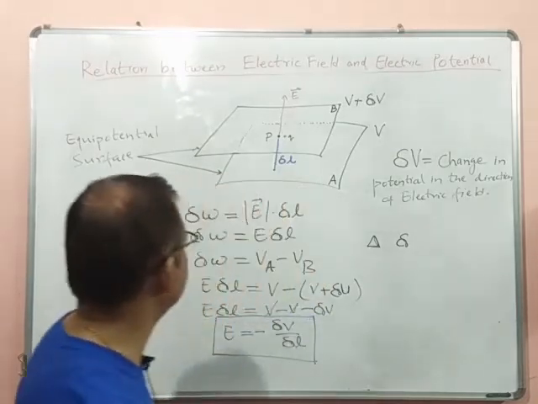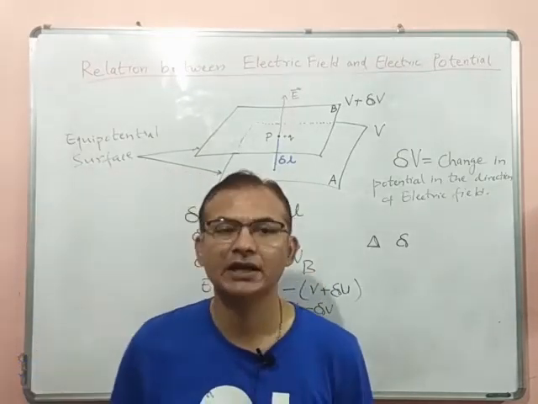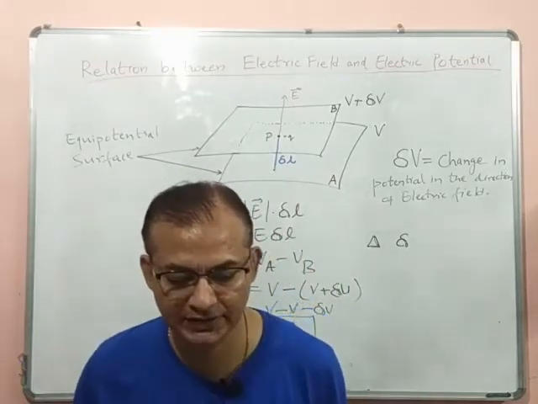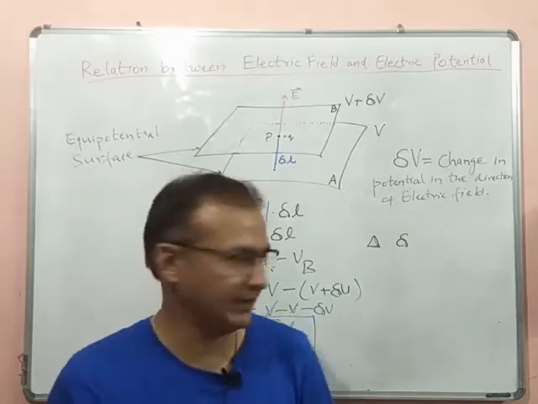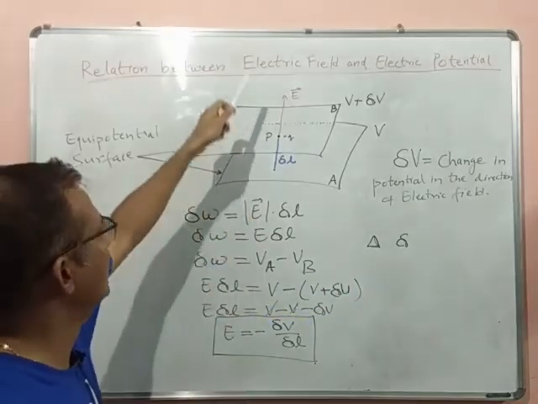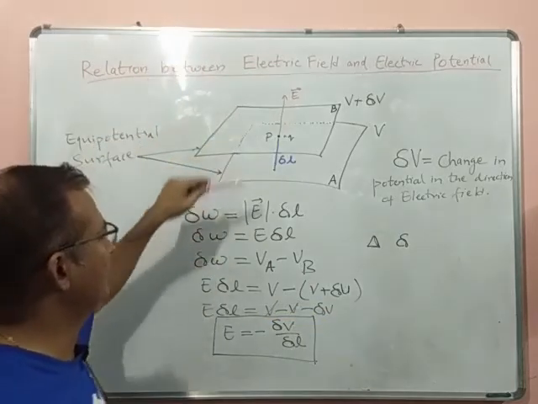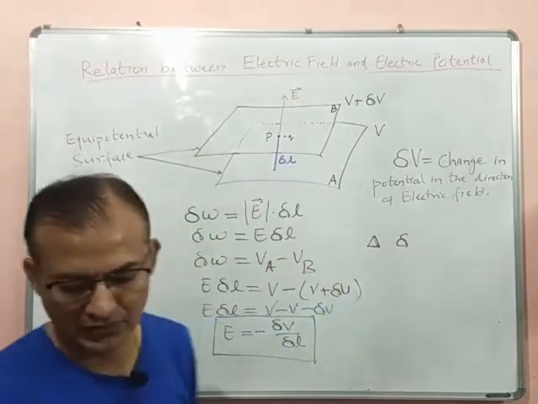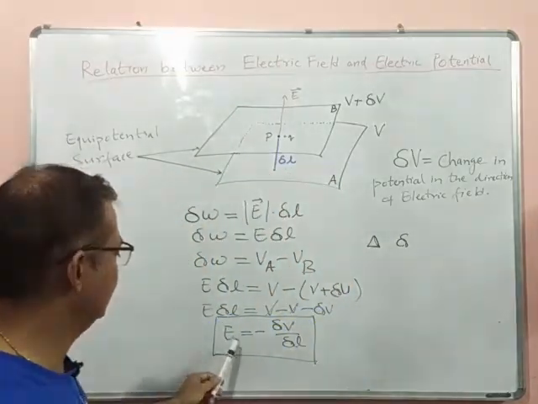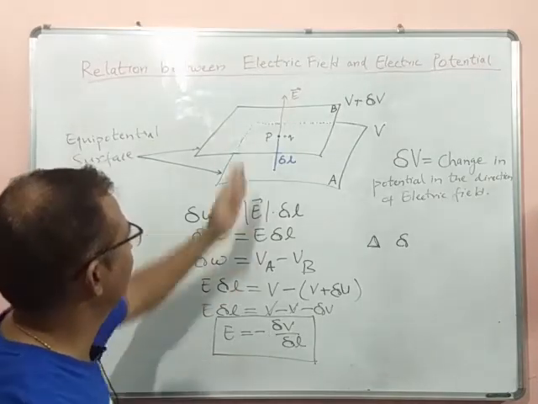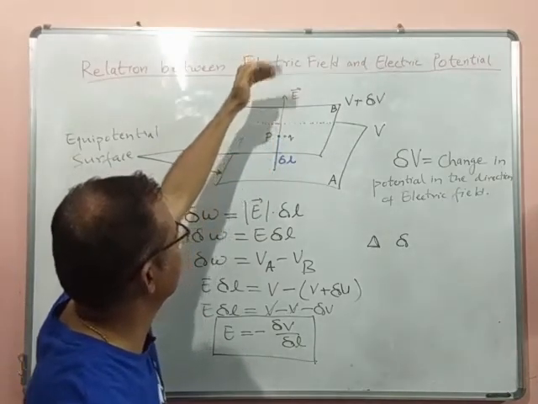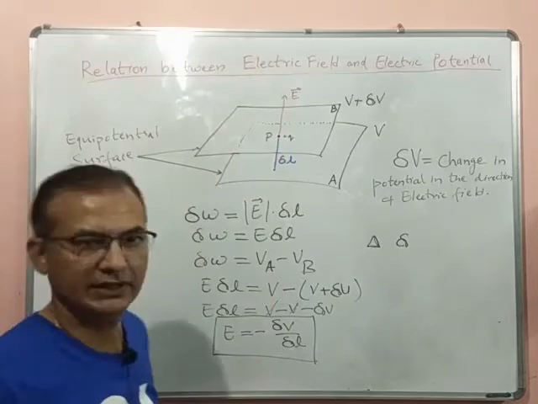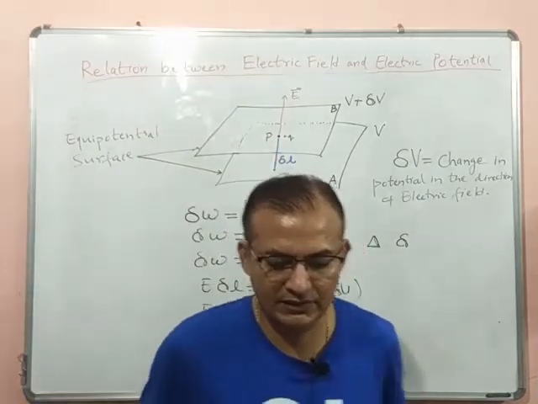So first of all, let's see some important conclusions. The first important conclusion is electric field is in the direction in which the potential decreases steepest. जैसा कि मैंने अभी बताया, electric field is in the direction in which the potential decreases the steepest. जिसमें एकदम steep fall होगा उस direction में ही electric field होगा, है ना. See, that sign here is negative, so electric field is in this direction, and the potential will decrease in this direction. If we go opposite, the potential will increase.